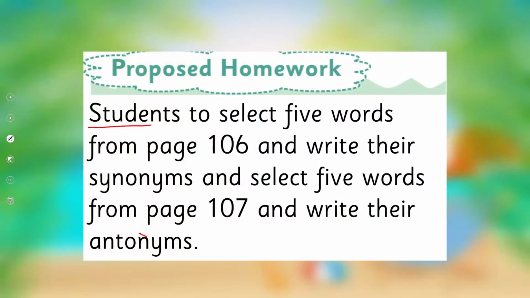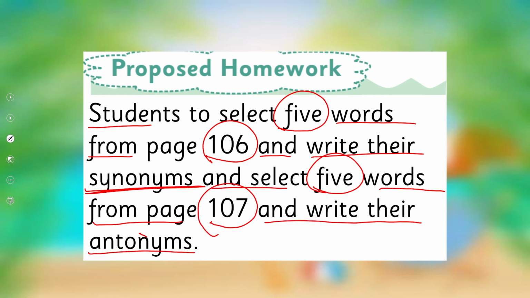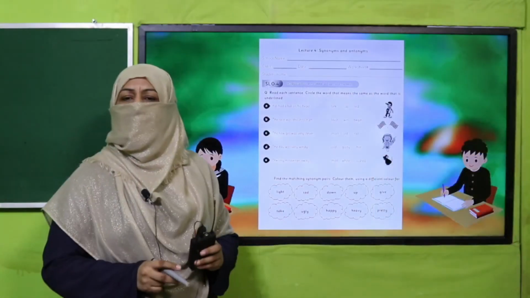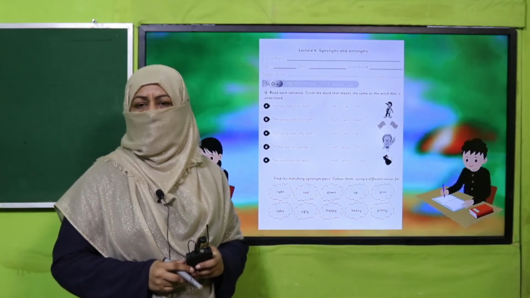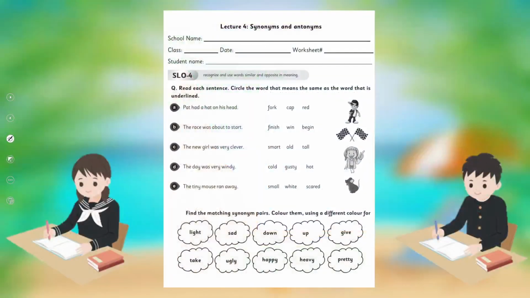Students will select 5 words. You are going to select 5 words from page number 106 and write their synonyms, means same meaning words, and select 5 words from page number 106 and write their antonyms, means their opposites. So this is how you are going to practice this concept at home. This is your homework. And here is a worksheet, my dear fellow teachers. This worksheet, lesson plan, PowerPoint presentation links are given. You may click it, download it, and kindly provide a printed worksheet to students for practice.